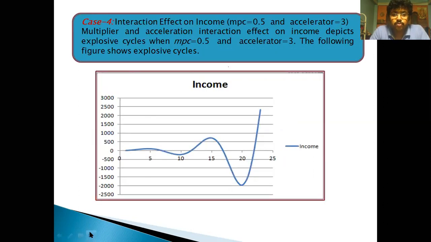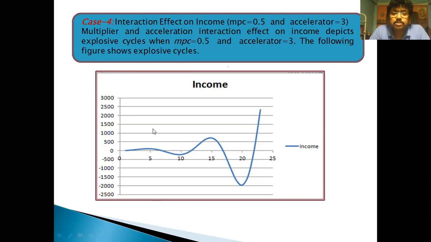Now case 4, where the marginal propensity to consume is 0.5, but the accelerator is 3. The accelerator is increasing case by case: in case 1 it was 0, in case 2 it is 1, in case 3 it is 2, and in case 4 it is 3.